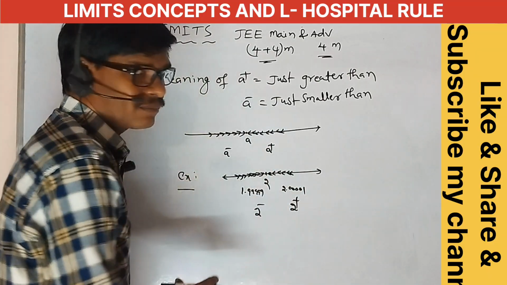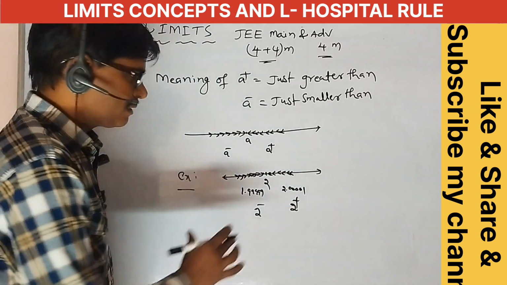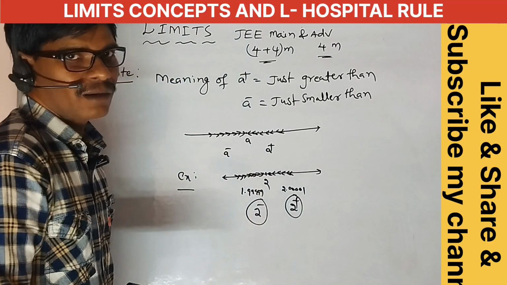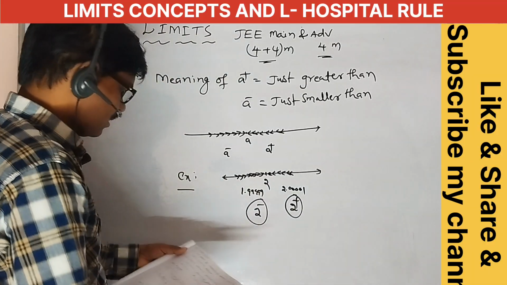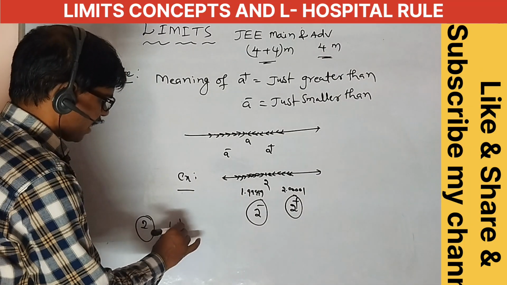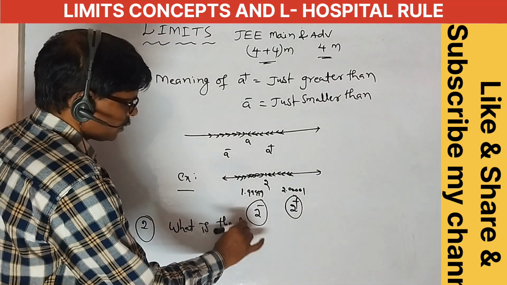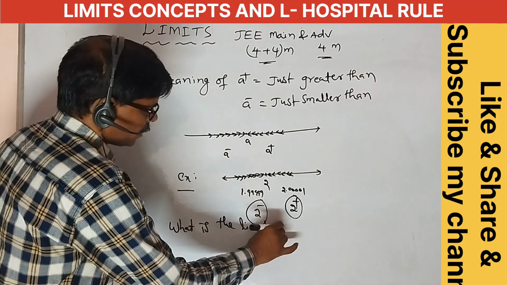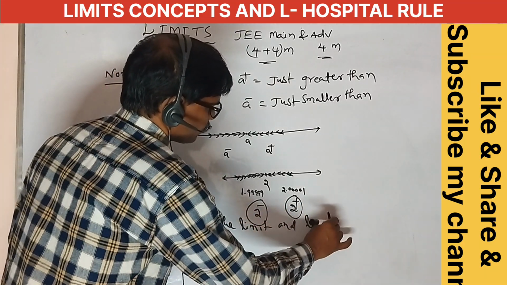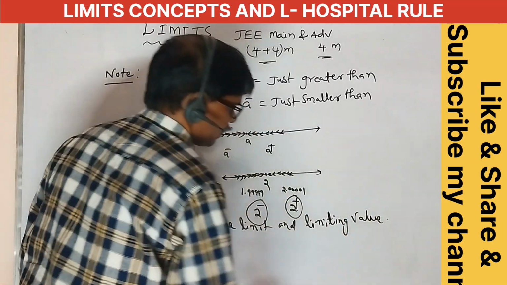This is the difference of the limits. This is the neighborhood value of 2, and this is also a neighborhood value of 2. Okay, now write the limit and limiting value. What is the limit and limiting value?